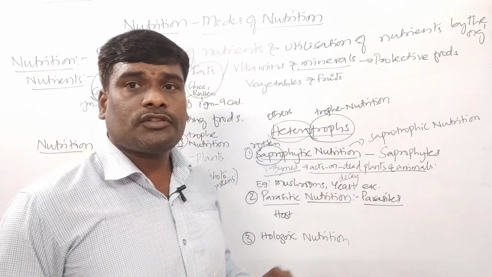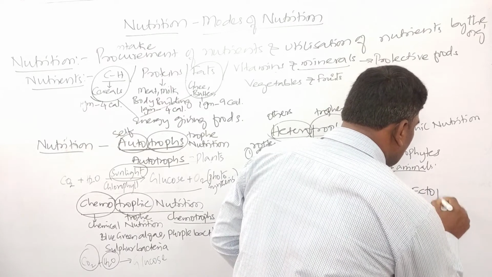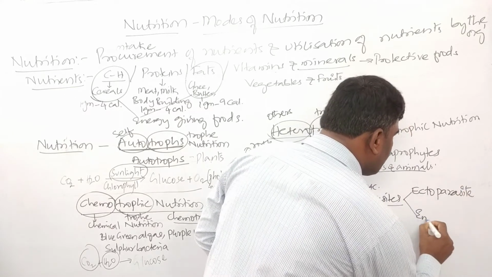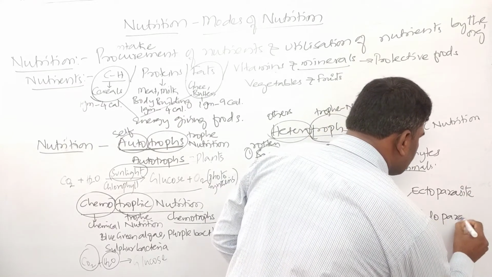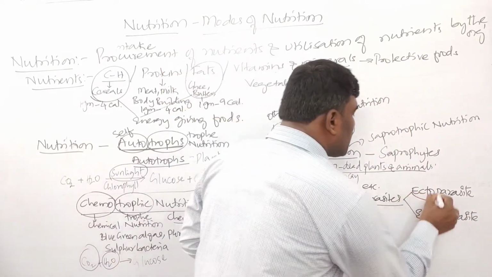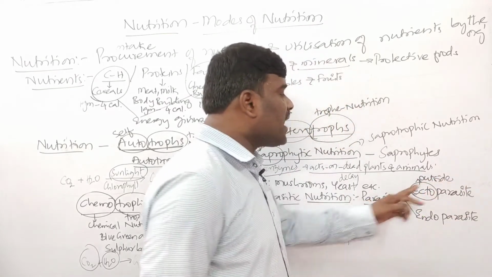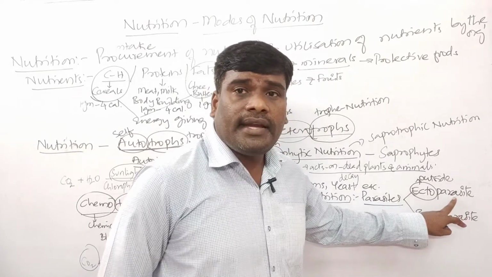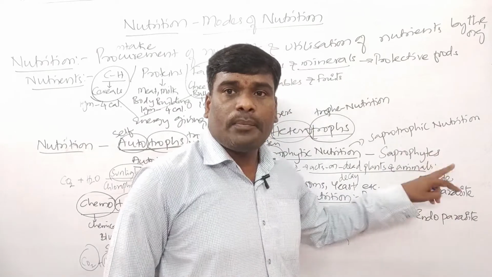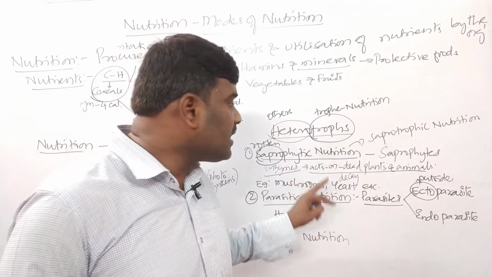Actually these parasites are of two types, children. Let us see that. One is ectoparasite, and another one is endoparasite. What is meant by ectoparasite? Ecto means outside. These parasites are present on the surface of the host, and take the food from it.